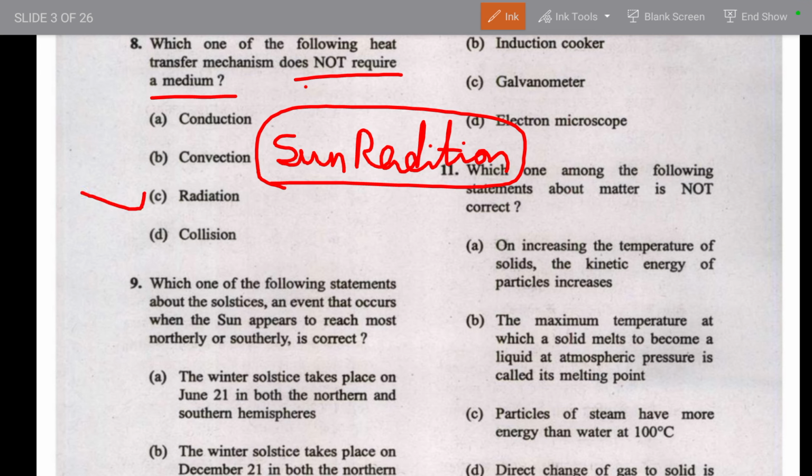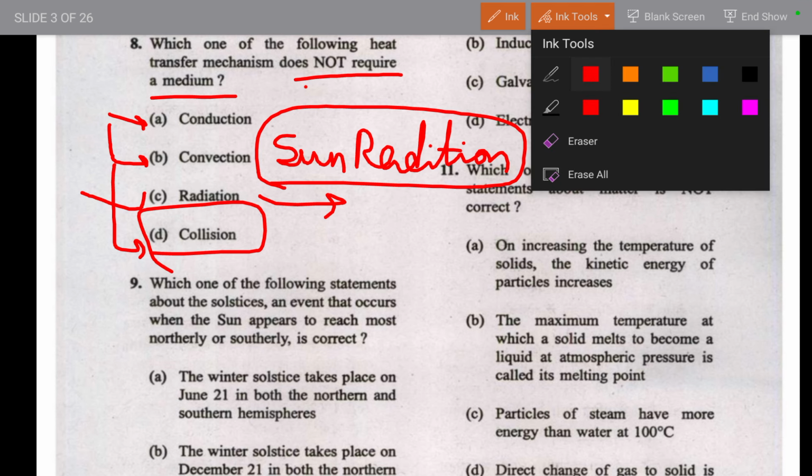If you have the knowledge, you can think about conduction, which requires two things to pass the energy, and the same goes for convection. And collision is also between two particles, two things. That is why these require a medium. But radiation does not require a medium; it can transfer without one, even in a vacuum.